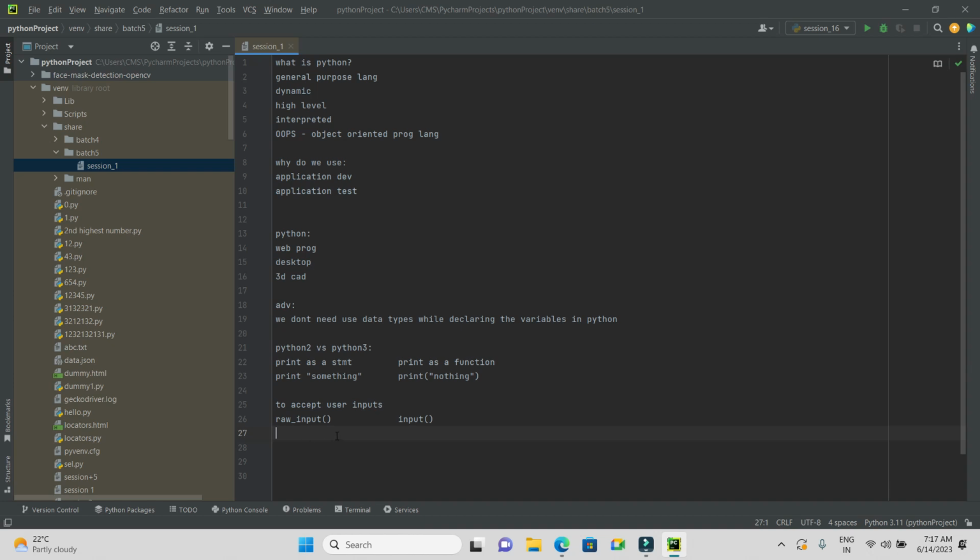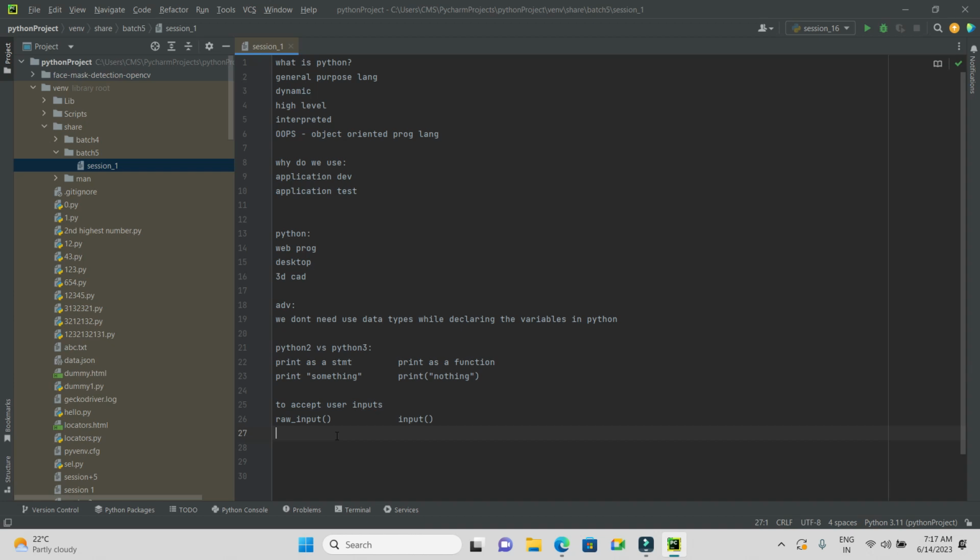So in general, Python takes whatever input is given by the user and considers it a string representation value. By default, Python takes the input from the user in the form of a string. If you want to convert that string into an integer, you must use the int function.